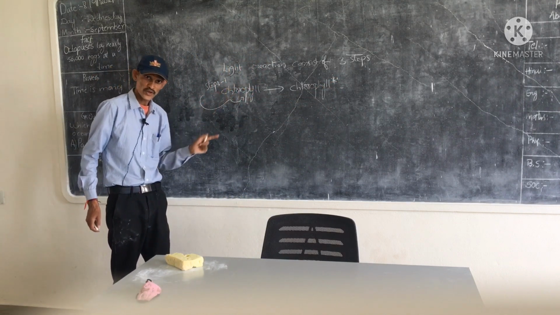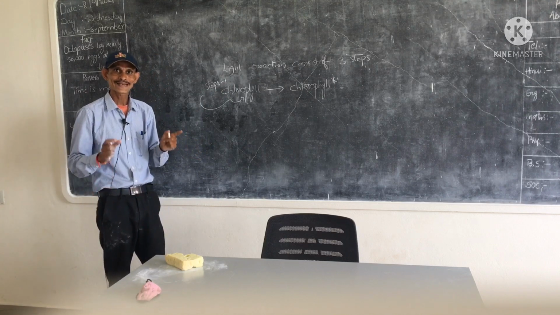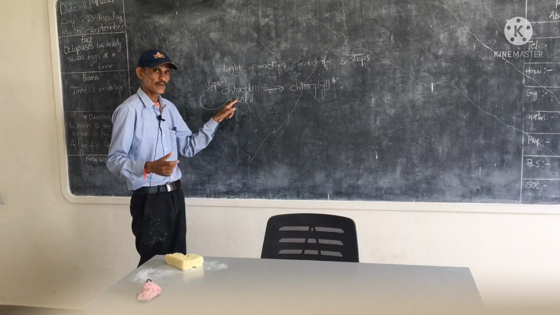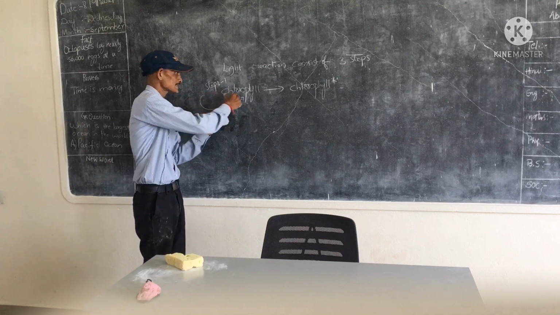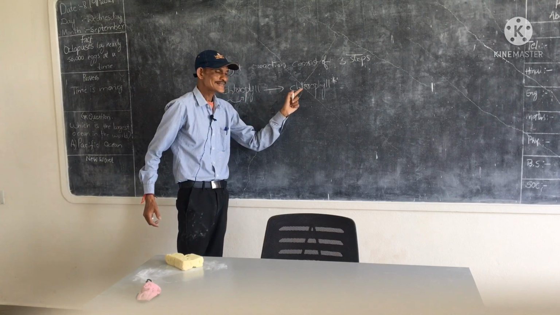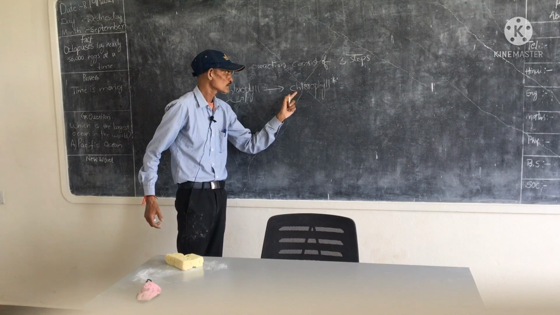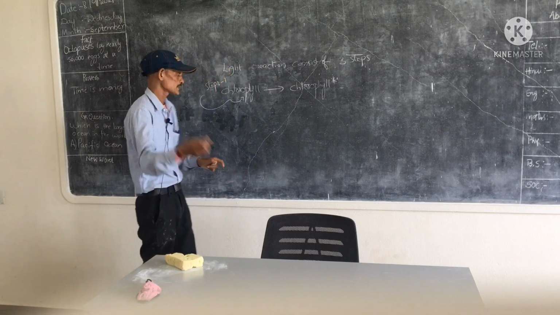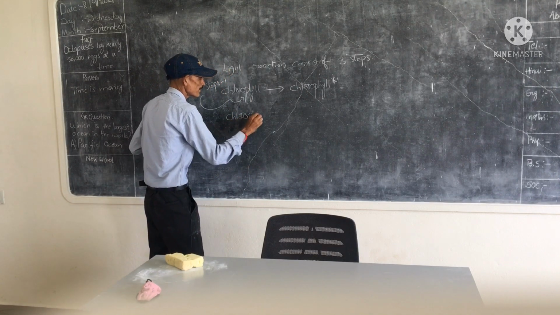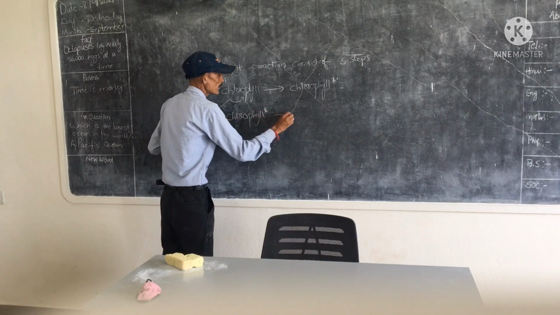Generally you know that chlorophyll is a green color pigment present in the chloroplast. First of all, by absorbing sunlight, this chlorophyll is converted into excited chlorophyll, that means chlorophyll star symbol.